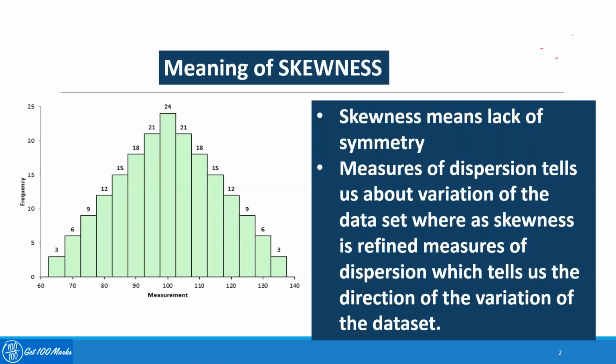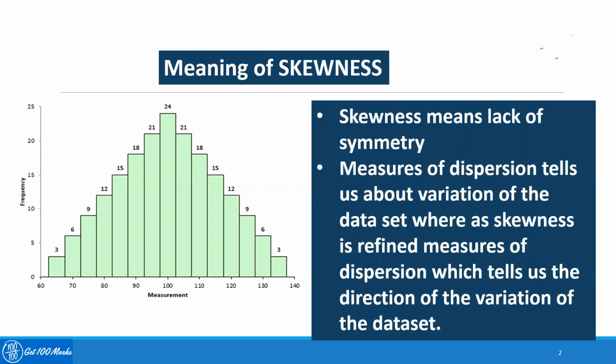Skewness tells us about the amount and the direction of skew, I mean the departure from the horizontal symmetry. The statistical distribution is not normal and it shows imbalance around the mean, having a lack of symmetry.